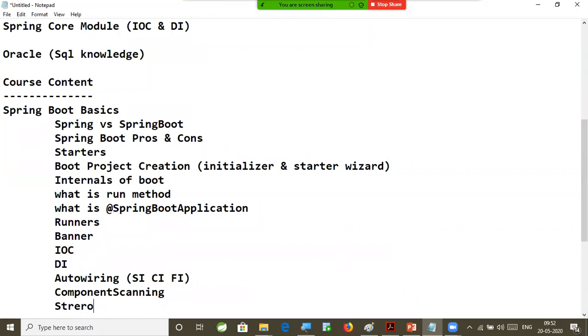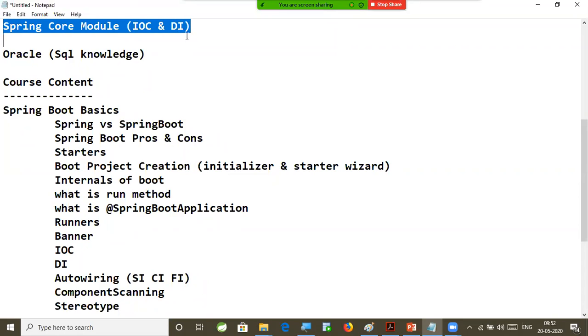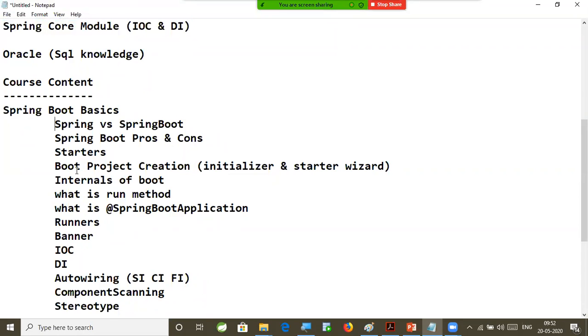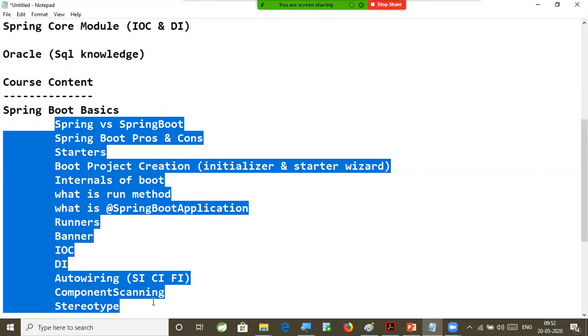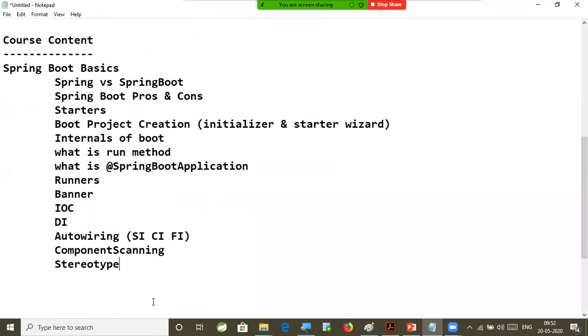These are all from Spring core module concepts only. I am going to brush up on them once again to give you more confidence about Spring Boot. To understand these concepts, I am expecting you to know the basics of the Spring core module, which are fundamental concepts in the Spring framework. So these things are going to be called our boot basics.